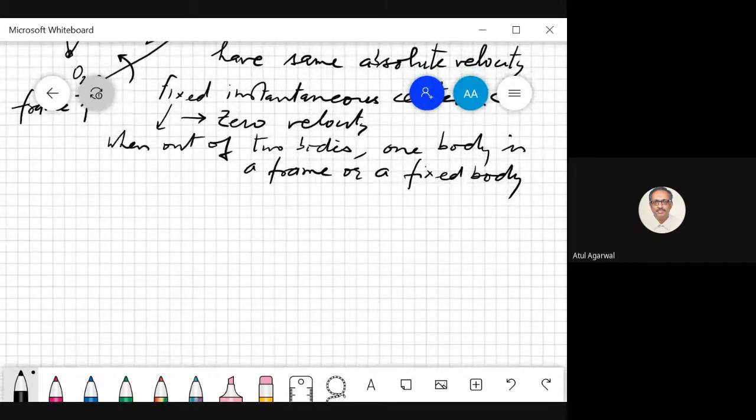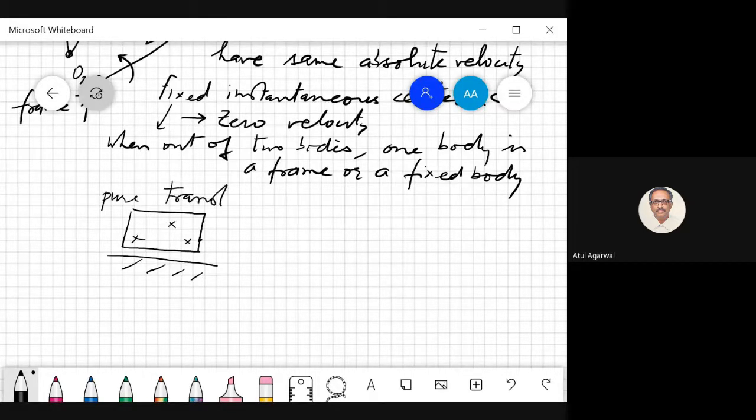Now suppose I have a translating object. This is a translating object. So how will I find its instantaneous center? You see, every point on this object has the same velocity. That is the meaning of pure translation. So it is undergoing pure translation. Every point has the same velocity. Then how do you find the zero velocity? Then you take a line perpendicular to this axis, to this surface.